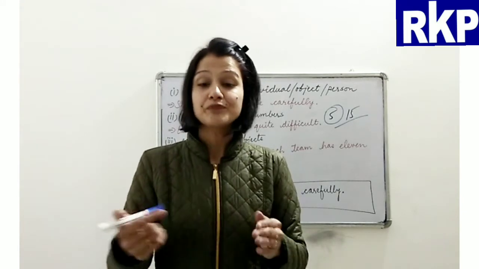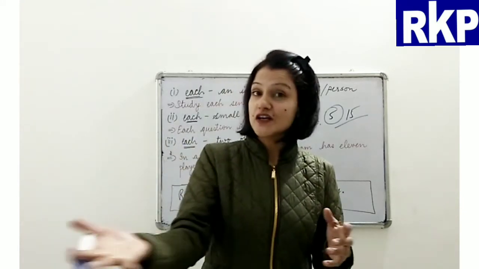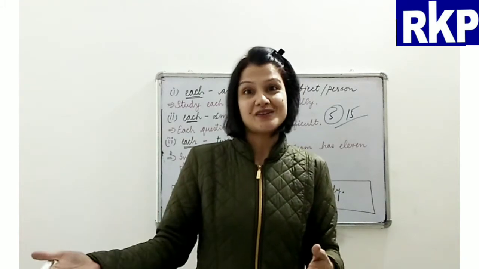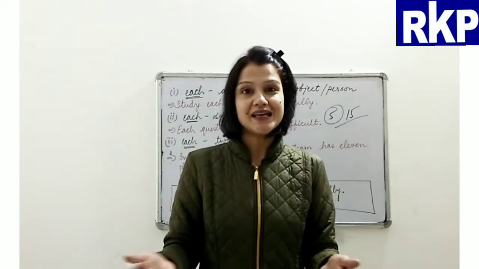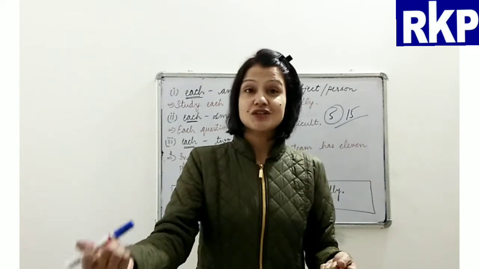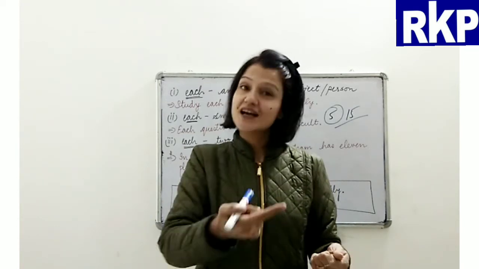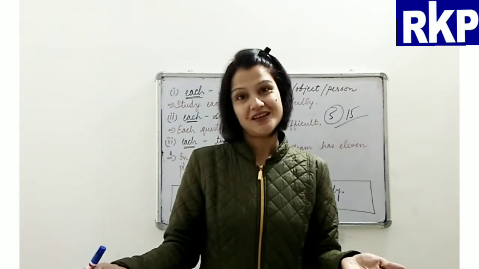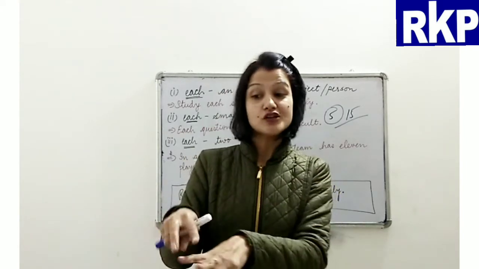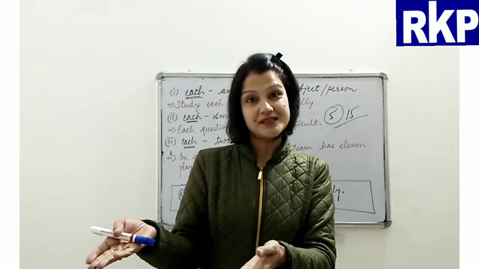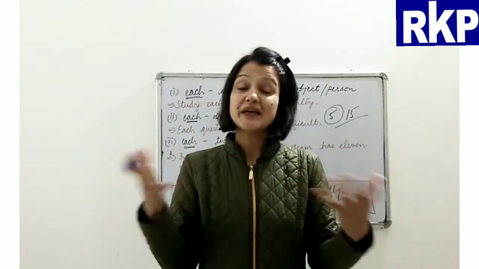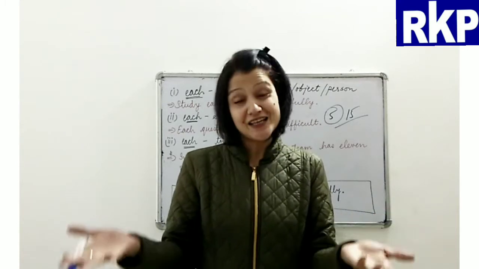Like if I want the first 2 students to come forward to get their work checked, what can I say in that case? Each student must come forward and get their work checked. It means I am talking to those 2 students. Of course for the class also, because it's a small number, I can use each.